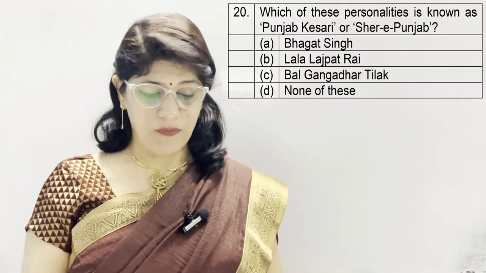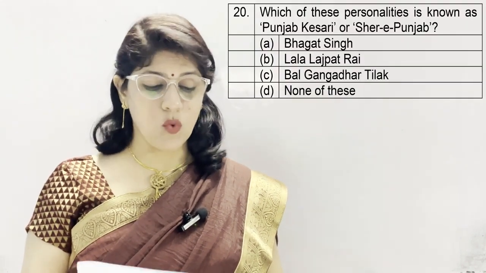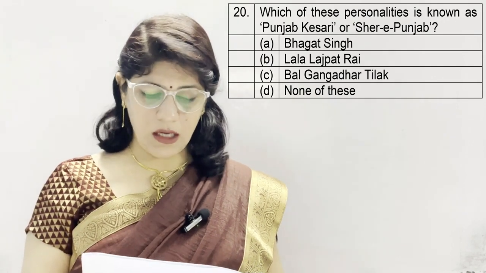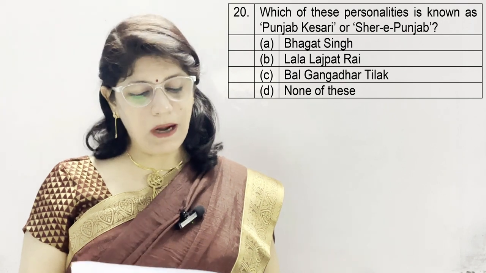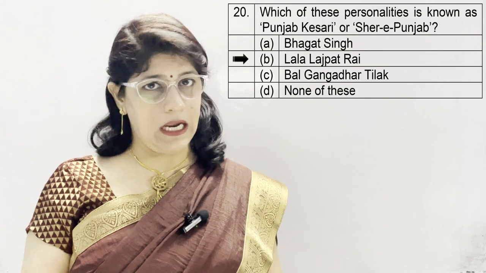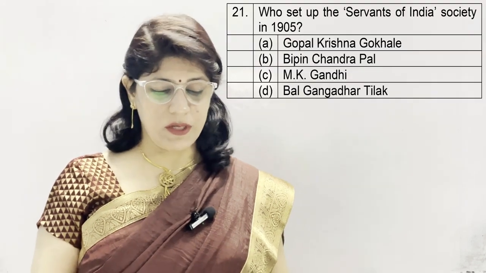Question number 20. Which of these personalities is known as Punjab Kesari or Sher-e-Punjab? A. Bhagat Singh, B. Lala Lajpat Rai, C. Bal Gangadhar Tilak, and D. None of these, and the correct option is B. Lala Lajpat Rai.